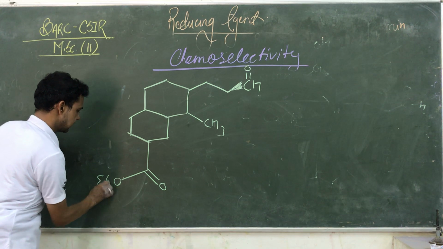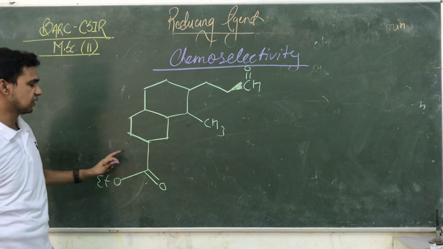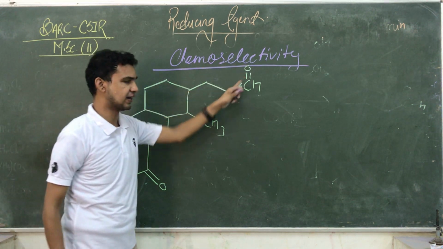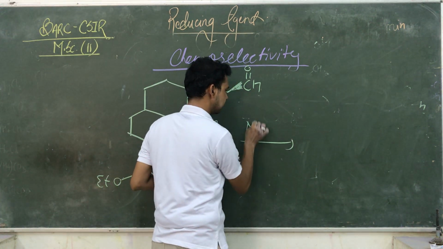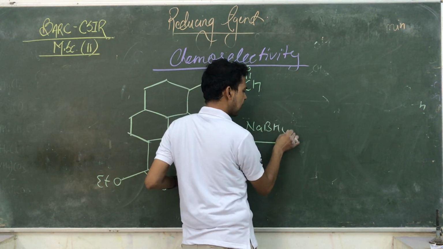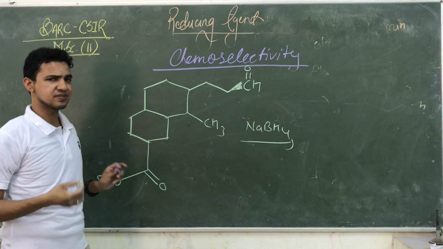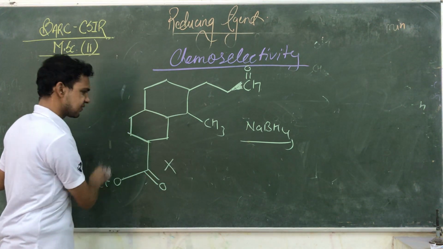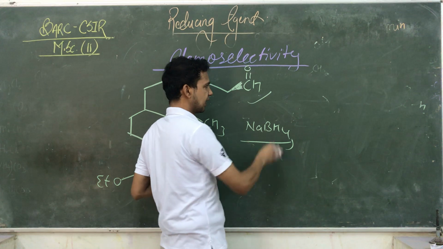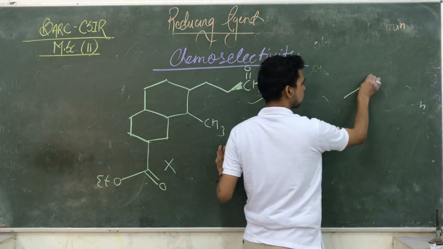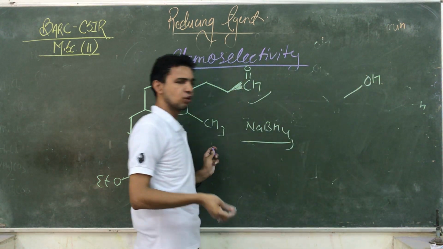Here we are using Et. So that is an ether, an ester, and that one is an aldehyde. If we give you NaBH4, you know NaBH4 has selectivity. It does not reduce the ester, it only reduces the aldehyde. तो ये aldehyde इसमें convert होगा आपका alcohol में, have no problem.